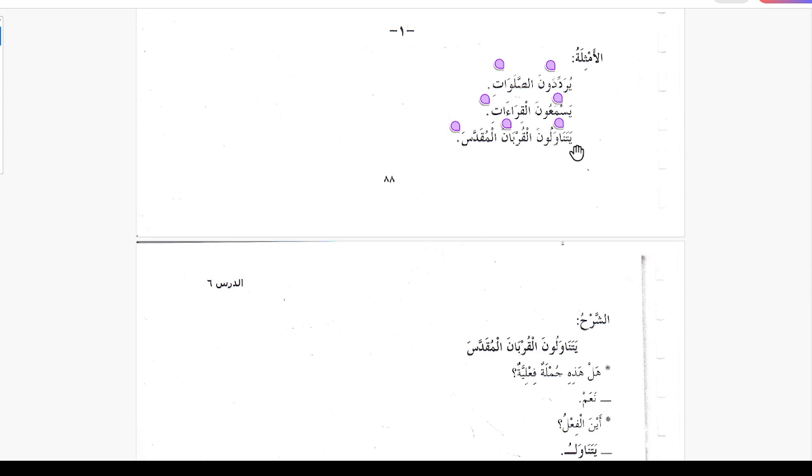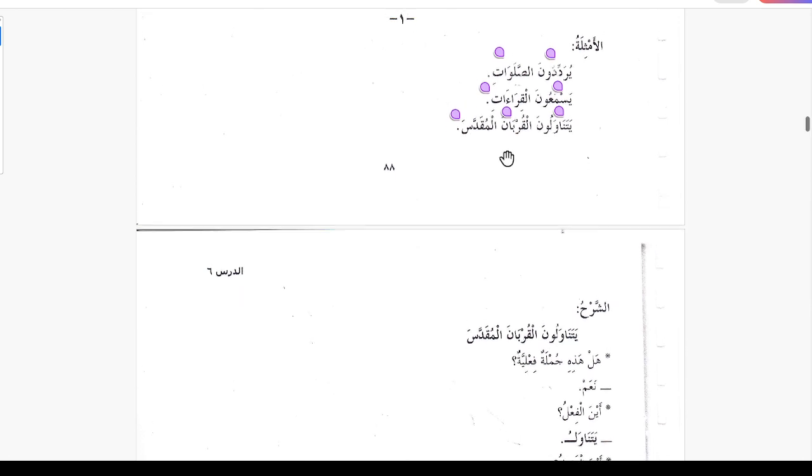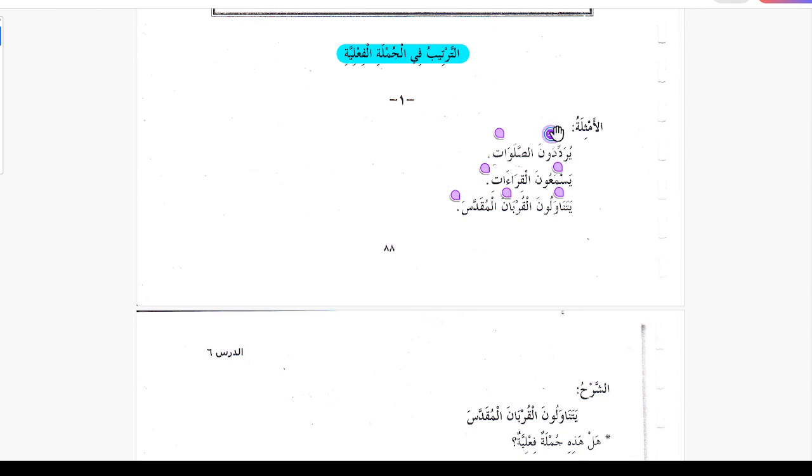Same thing in all these 3 cases. Al qurbana is maful bihi, with the fatha sign. Maful bihi mansubun walamatul nasbi al fatha. Al muqaddasa we have not studied yet; it is the naat for qurban, naat manut combination. So now we can see that in all these 3 sentences, first the fail, then the maful coming after. This is the order we see in these 3 sentences.